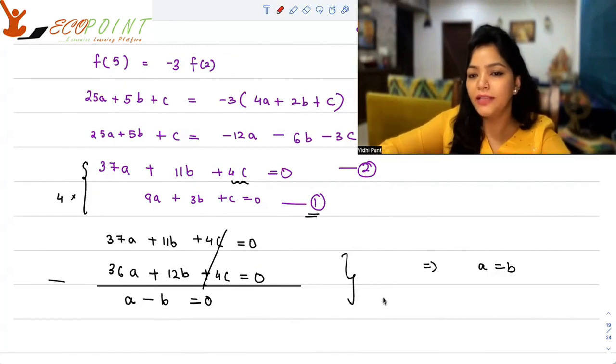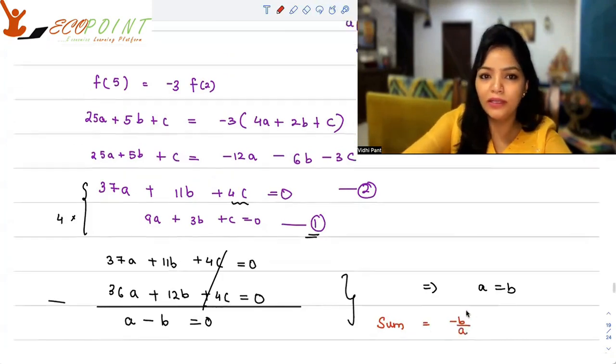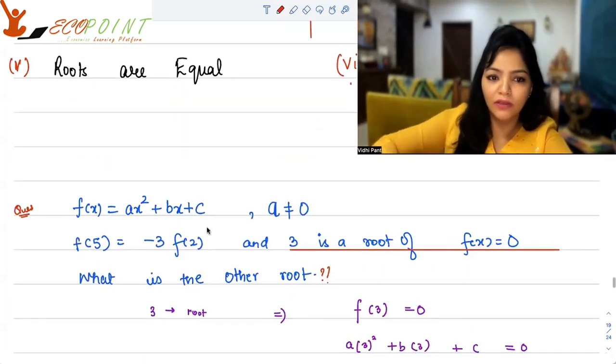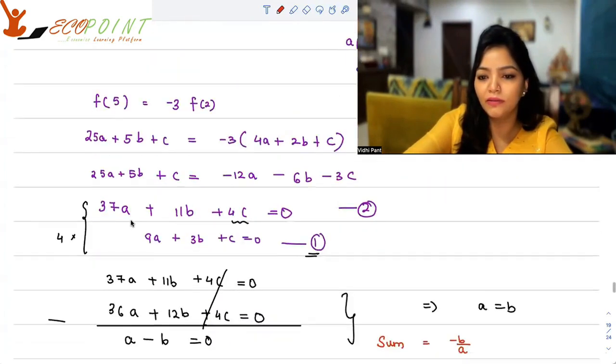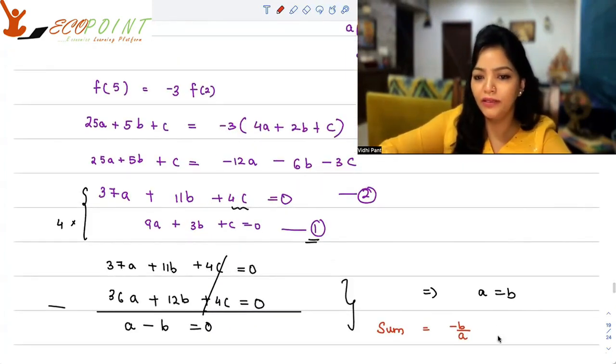We know that the sum of the two roots is equal to minus b upon a. The middle term is b and a here. So minus b upon a, right? And that sum, that means, is turning into minus 1.